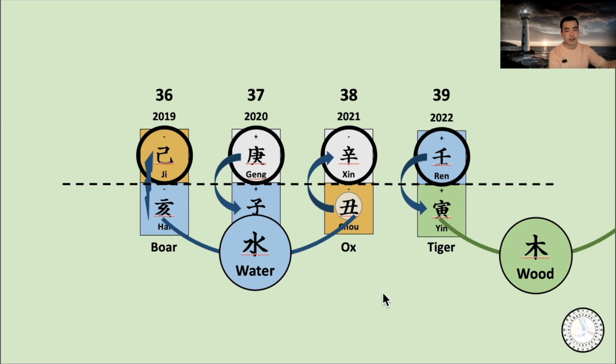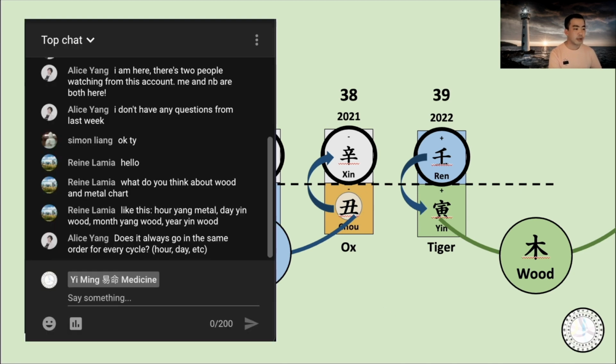And that's the next step. But first, we have to recognize this year and next year, and then 2024 as well. Those 3 years are wood element. That's the first one.